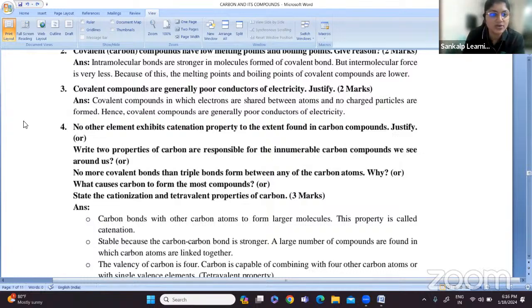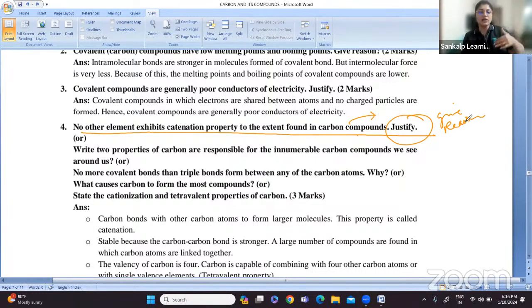Understood? So this is how they have asked it: carbon compounds only show the catenation property, why do other elements not show it? Give reason. Another form of the question, or: write two properties of carbon responsible for the innumerable carbon compounds we see around us. So what are the unique properties?